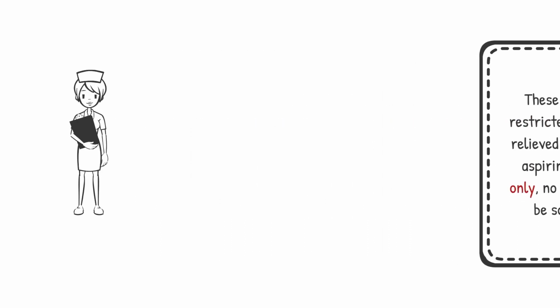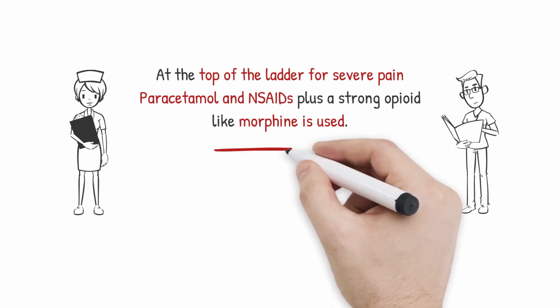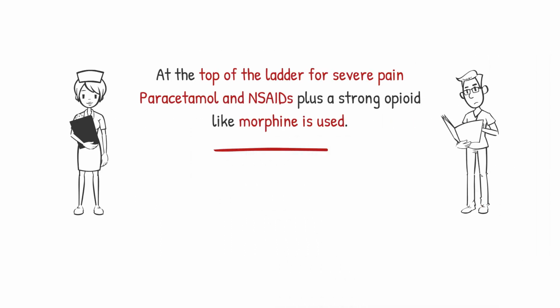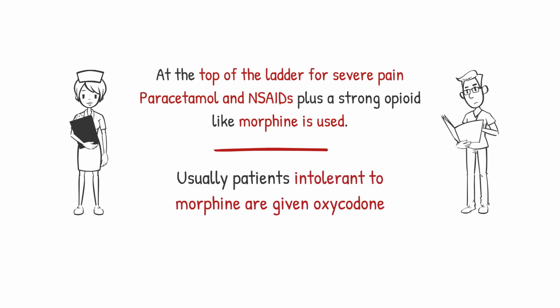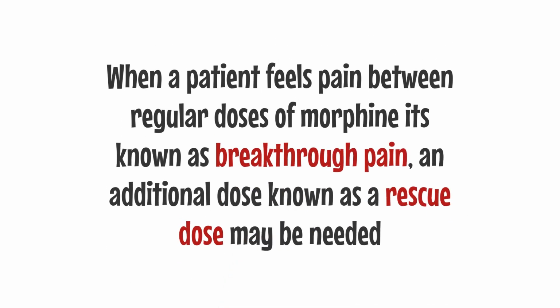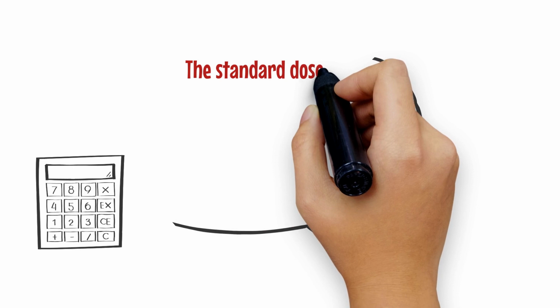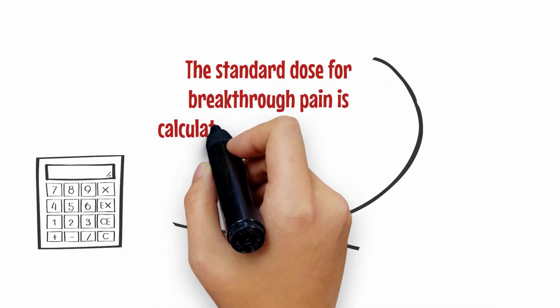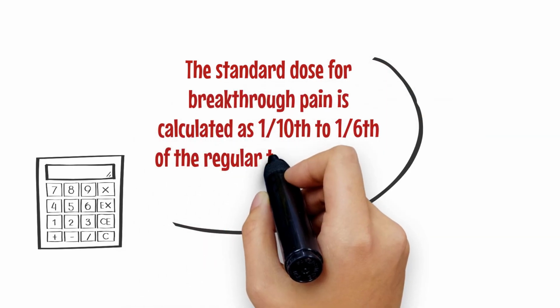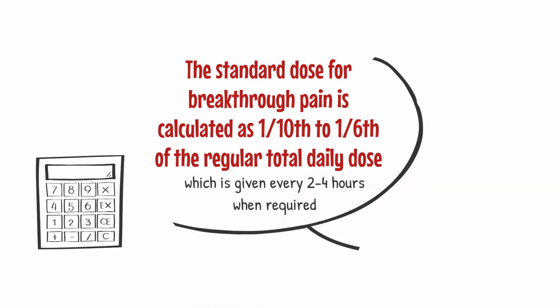At the top of the pain ladder for severe pain, paracetamol and NSAIDs plus a strong opioid like morphine is used. Usually patients intolerant to morphine are given oxycodone. When a patient feels pain between regular doses of morphine, it's known as breakthrough pain. An additional dose known as a rescue dose may be needed. The standard dose for breakthrough pain is calculated as 1/10 to 1/6 of the regular total daily dose, which is given every 2 to 4 hours when required.